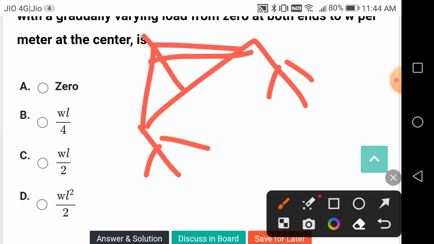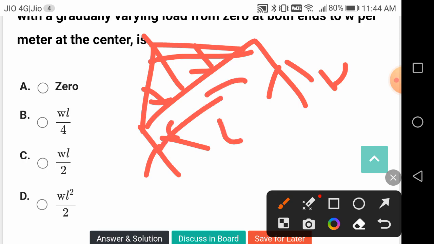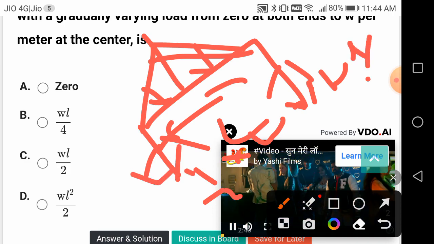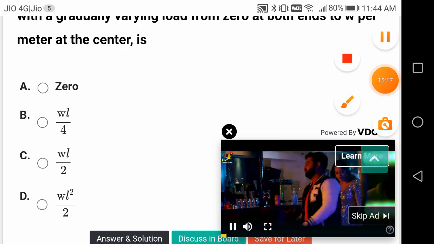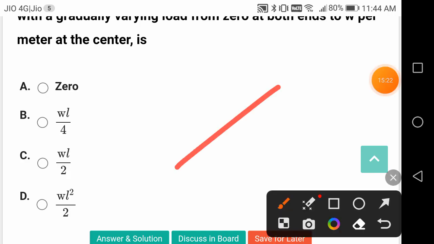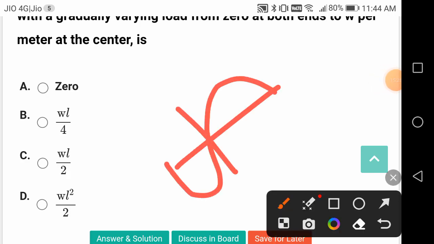It is symmetrical from both sides. Total load will be equal to half into W into L, so WL by 4 on each side. Your shear force diagram will be something like this. It will be 0 at the center.